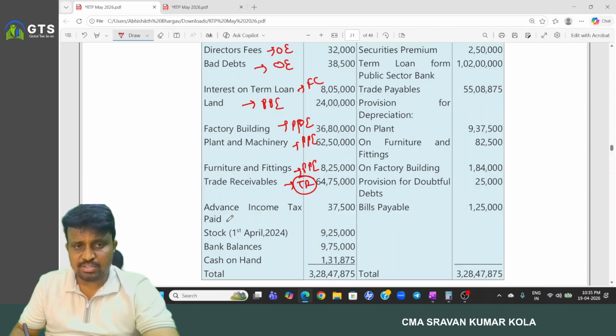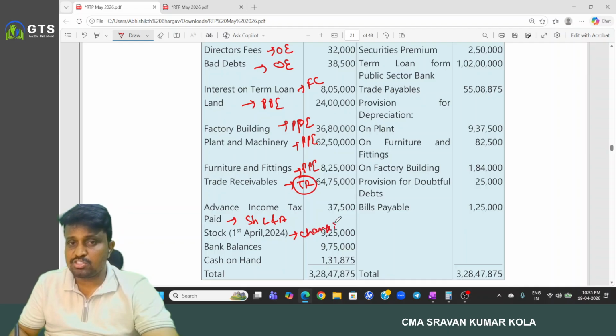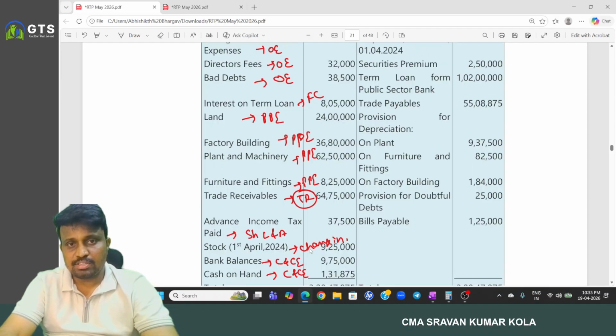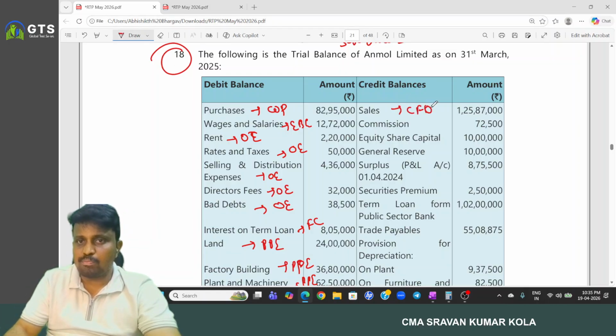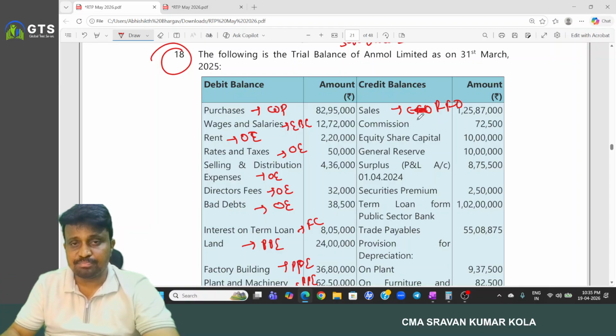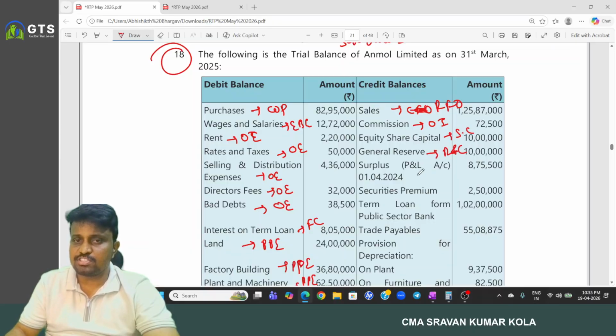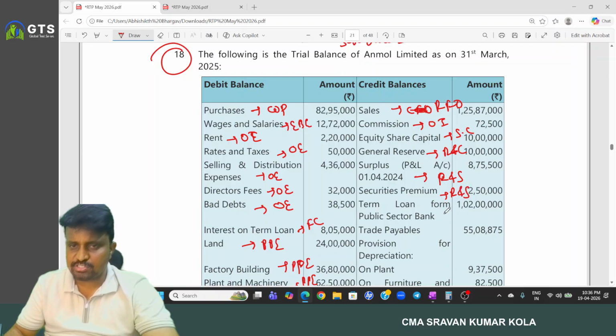Trade receivables under current assets. Advance tax, short-term loans and advances on the asset side of the balance sheet. Opening stock, change in stock in P&L. Bank balance, cash and cash equivalents. Cash on hand, cash and cash equivalents. Okay, next. Here, sales, revenue from operations in the income statement, P&L. Commission, other income. Equity share capital. General reserve, reserves and surplus. P&L is also under reserves and surplus. Security premium is under reserves and surplus.